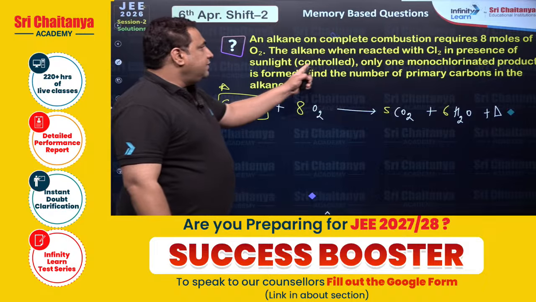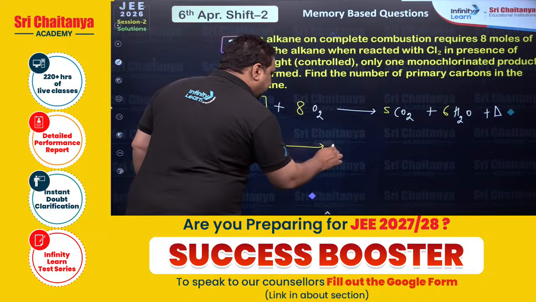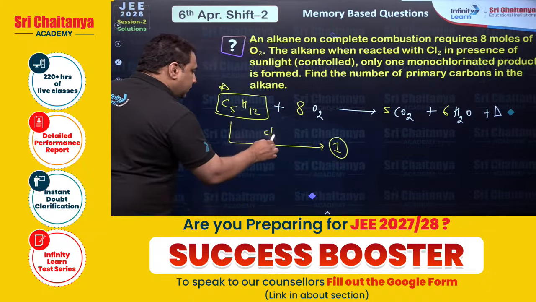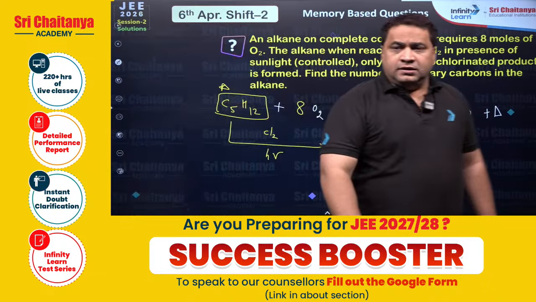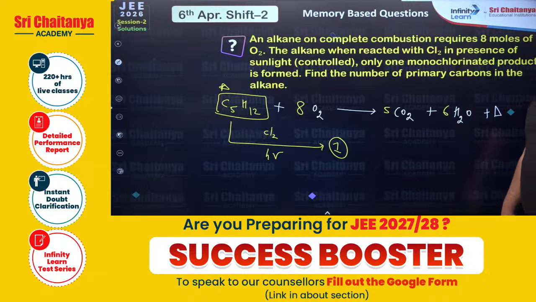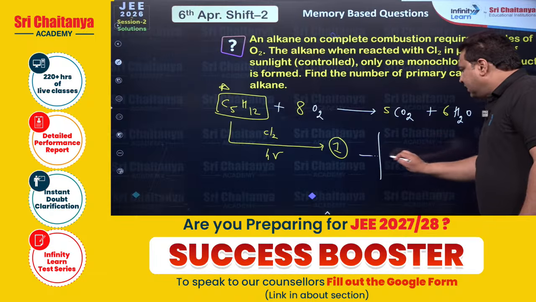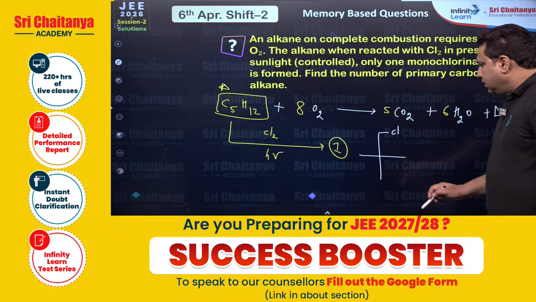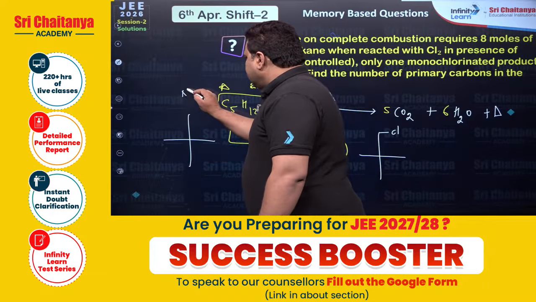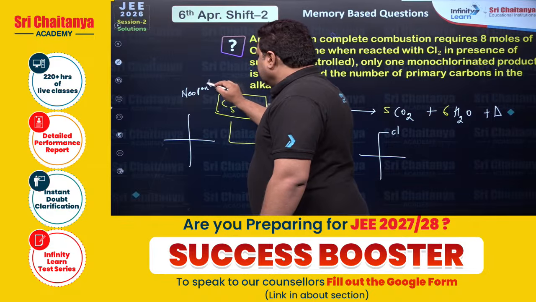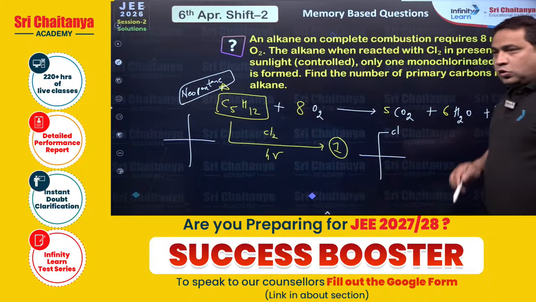And now he is saying that the alkane when reacted with chlorine in the presence of sunlight, only one monochlorinated product is coming. Okay, only one product is coming in the presence of chlorine and sunlight. So if only one product is coming, the compound must be neopentane, correct? The compound must be neopentane because it will only give you one monochlorinated product.